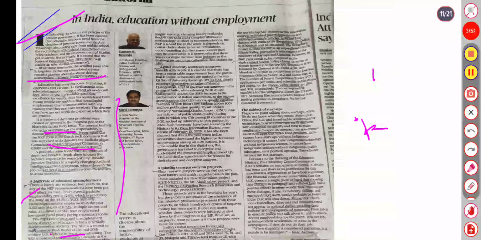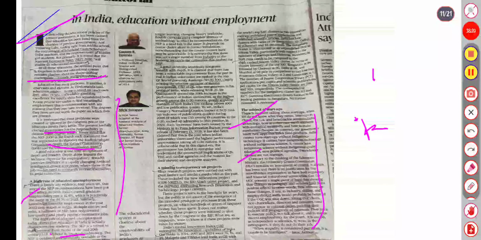So the published patent applications cluster with it and the subject of startups, and there are no such points talking about startups when we don't know what they mean. Startups in India, China, the US, Israel tackle semiconductor technology, how to refine rare earth metal elements, cheaper, ecologically sensitive ways to make things. Our government has lots of new apps that hog the food products, contrary to thinking, the education ministry and UGC use an instrument to control it. There has always been no justification for this financial control. So when stupidity is considered patriotism, it is unsafe to be intelligent. It's a famous quote by Isaac Asimov.